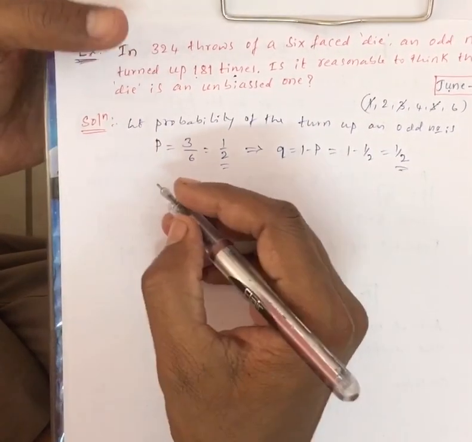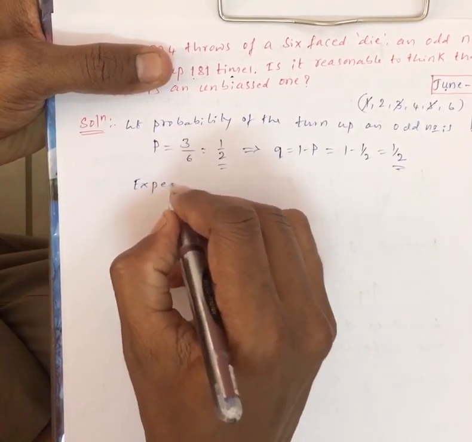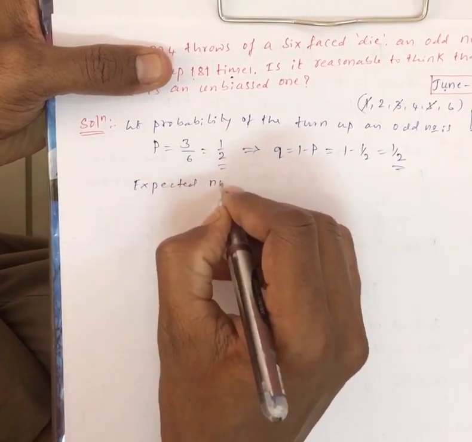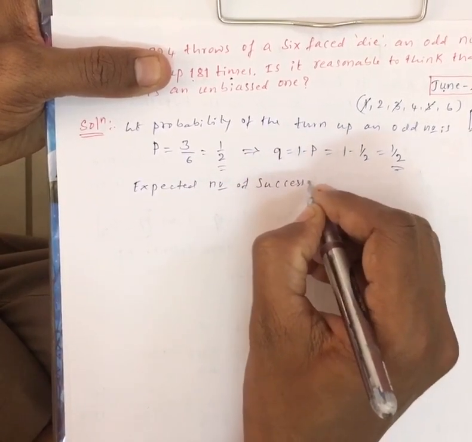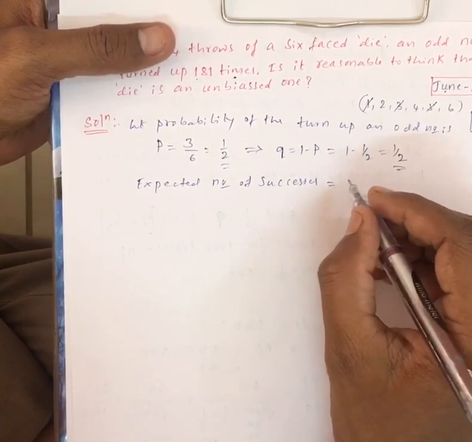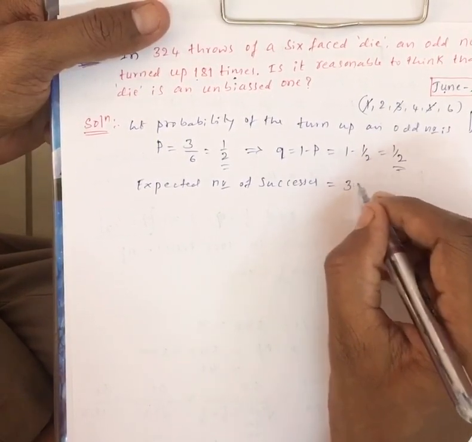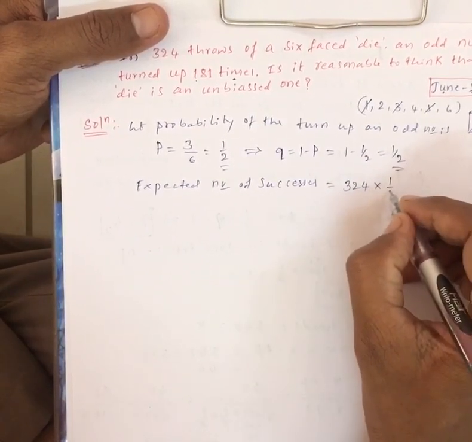Similarly, expected number of successes is equal to N into P. We have a total of 324, into P which is 1 by 2.